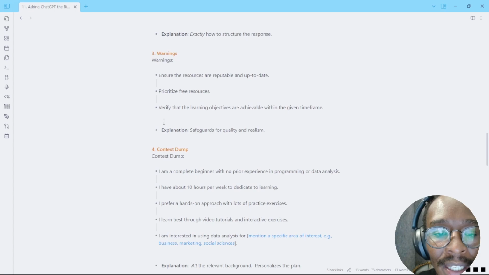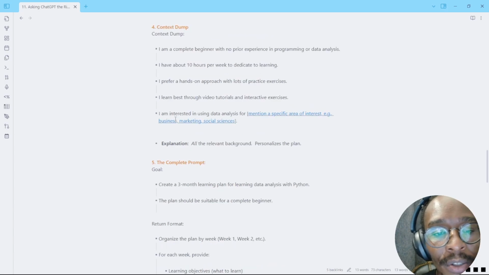And then when it comes to warnings, it's just ensure that the resources are reputable and up to date, and ensure that you prioritize free resources because maybe you don't necessarily want to buy anything. And then you need to verify that the learning objectives are achievable within the given time frame. And this is just the safeguards for quality and realistic expectations.